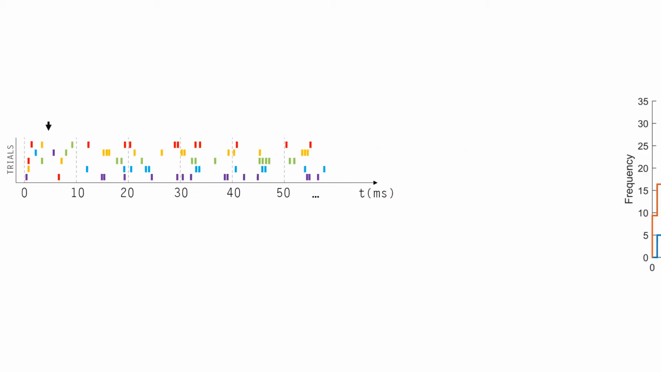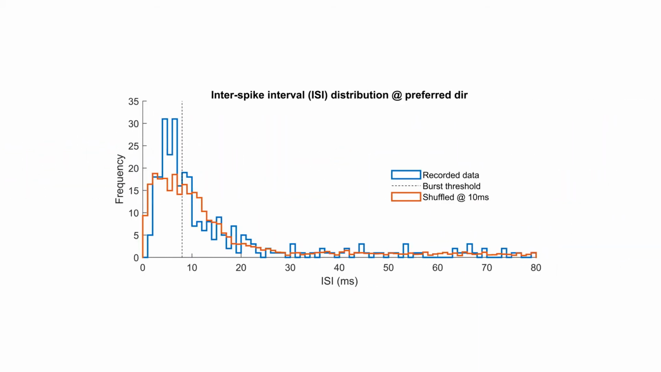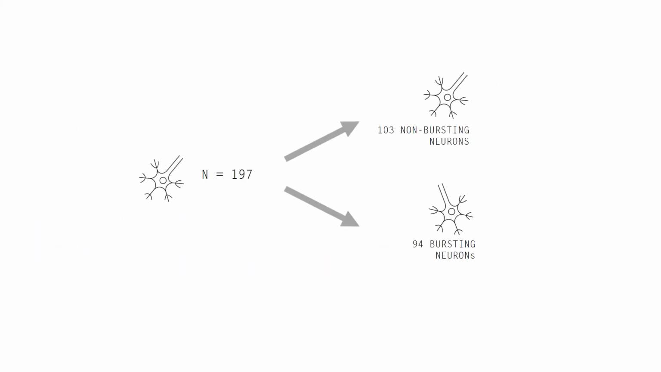For this sample bursting neuron here, if we plot the ISI histogram of the original trials and the shuffle trial set, we see that resampling dissipates the burst peak. Our burst proportion, which is the ratio of spikes to the left of our 8 millisecond threshold, has decreased. We run this shuffling algorithm a large number of times, at least 1,000, and verify that the original burst proportion was greater than in the shuffle trials, at least 95% of the time. Using this criteria, 94 out of our 197 neurons, or about 48%, are classified as bursting neurons.